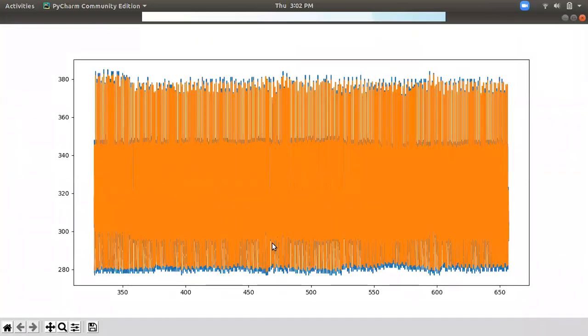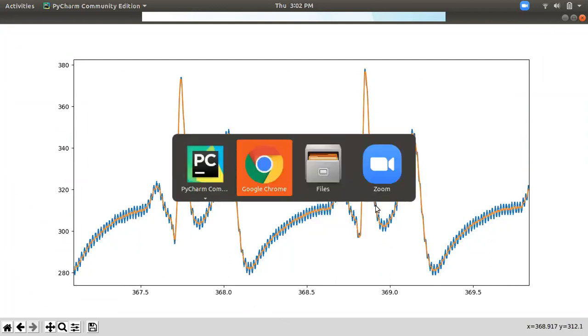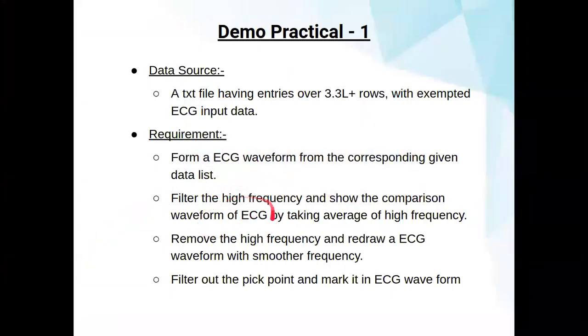So as you can see, this is the number of data; let's zoom out some certain segments here. Here you can see we compare, take the average, and draw a difference line which is symmetric to that ECG signal, right? This orange line. We skip the low frequency and take the high frequency data as average and then draw a difference line. This orange one you can see, right? So in this way, our second requirement is fulfilled.